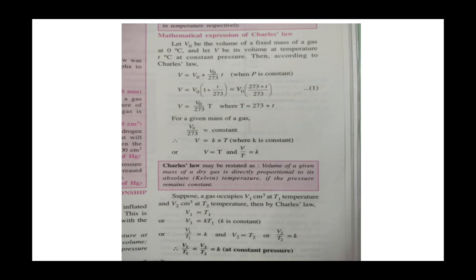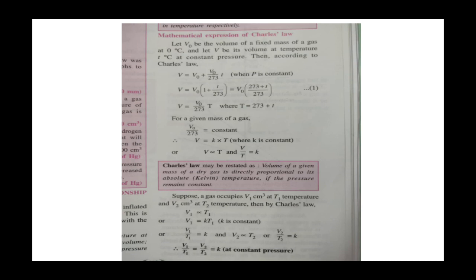This is the simple fact I have told: at constant pressure, the volume of a certain mass of gas is directly proportional to its temperature. When you remove the proportionality sign, K appears, so V upon T is equal to K. Now see the mathematical expression of Charles' law. Let V naught be the volume of a fixed mass of gas at 0 degrees centigrade, and let V be its volume at temperature T degrees centigrade at constant pressure.